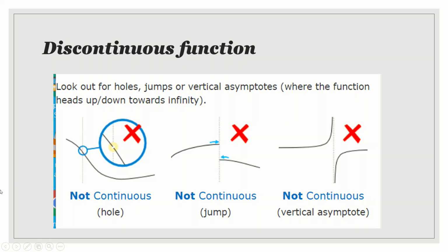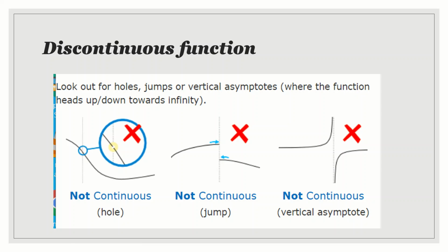In the first graph, there is a hole. So I can say that it is not defined at this point. Here the limit is not equal. Am I correct, students? The left hand limit will not be equal to the right hand limit. Here the function is continuous in this interval and here also it is continuous, but at that point it does not exist.